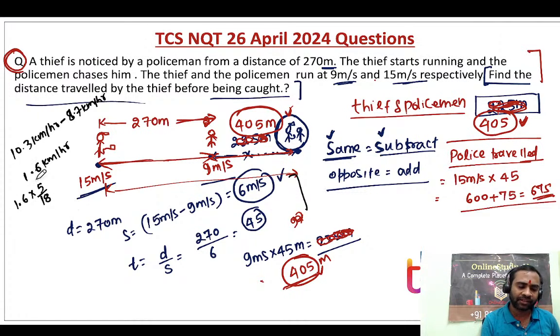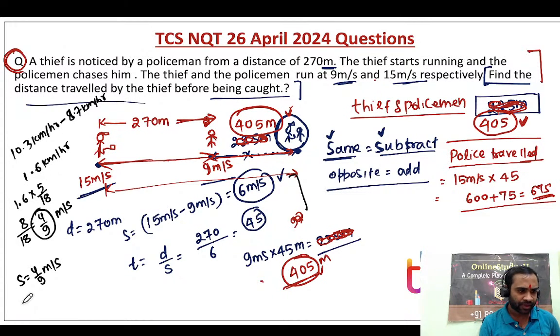So 8 by 18 is 4 by 9. So basically you got 4 by 9 meter per second. The speed you have got is 4 by 9 meter per second.